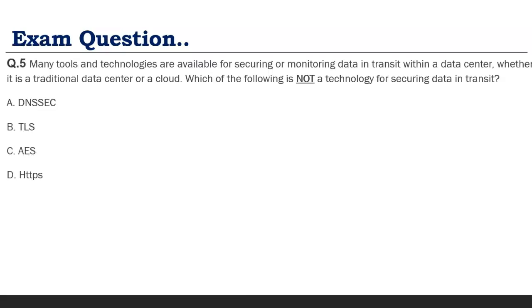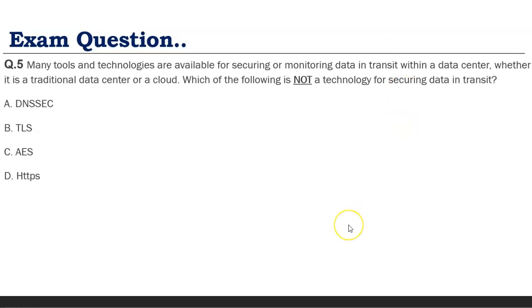This is an exam question, not exactly the same language, but almost a similar concept is explained in this question. This type of question is coming in the exam. Many tools and technologies are available for securing or monitoring data in transit. There is the concept of data at rest and data in transit that we covered in lecture 1. If you are not aware, do revise those lectures. In the case of data in transit within a data center, whether traditional or cloud-based, which of the following is not a technology for securing data in transit? DNSSEC, TLS, AES, and HTTPS.